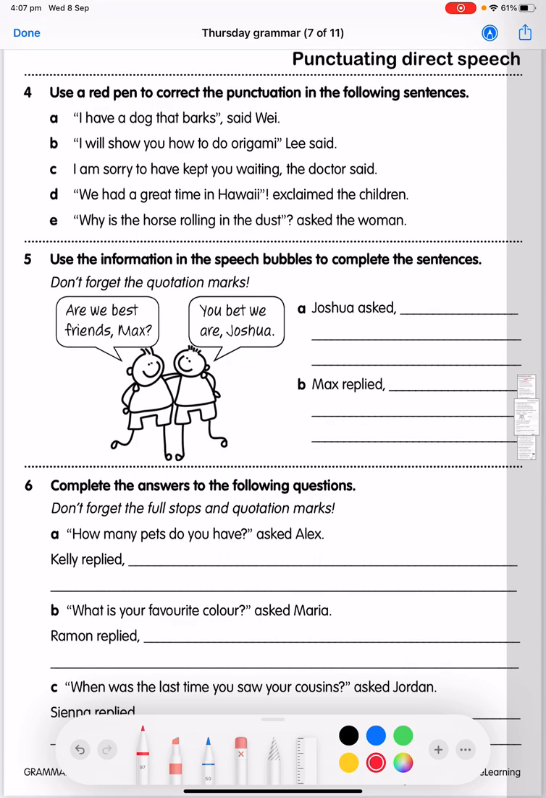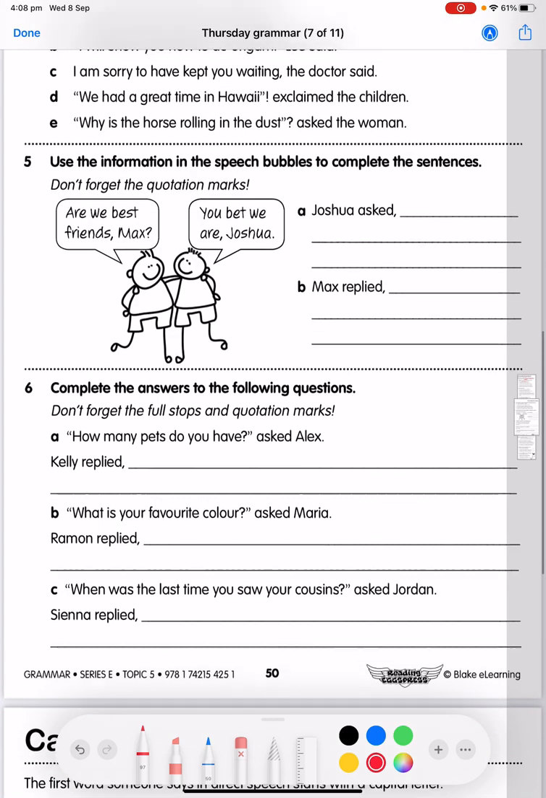In number 5, we have a little picture, and the first boy is saying, "Are we best friends, Max?" And the second boy is saying, "You bet we are, Joshua." So you're going to now write that out as a direct speech sentence. So it says, Joshua asked, and it's got the comma there for you, so you don't need to worry about that. And then you're going to put in the direct speech. Then it says, Max replied, and it's once again got the comma for you, so you don't have to worry. And you're going to put in what Max replied, the direct speech.